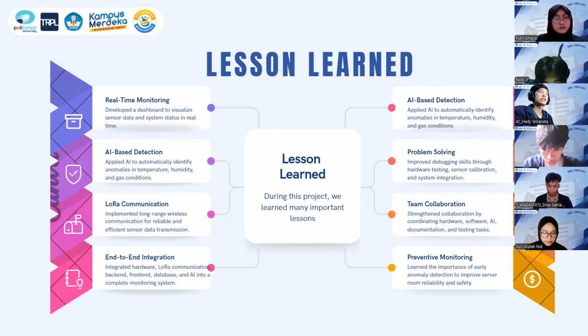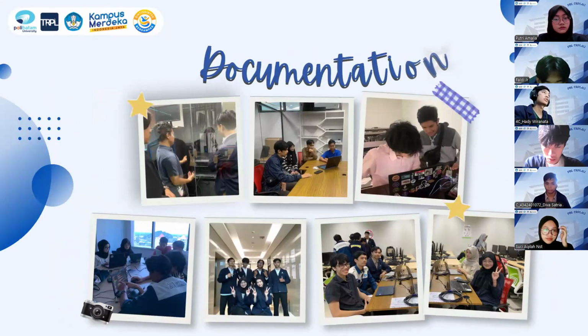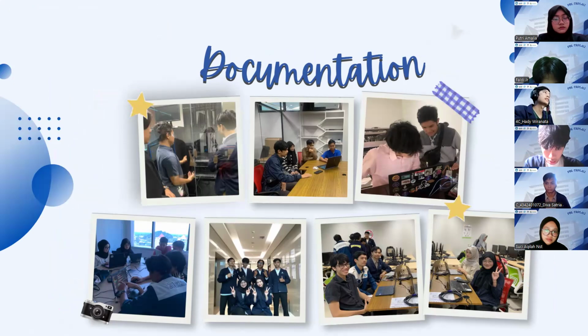The next one is team collaboration: strengthening collaboration by coordinating hardware, software, AI, documentation, and testing tasks. The last one is preventive monitoring: learning the importance of early anomaly detection to improve server room reliability and safety. The next one is our documentation. And the next slide will be presented by Valdi.